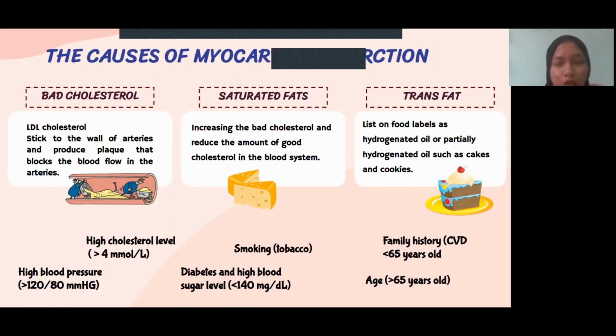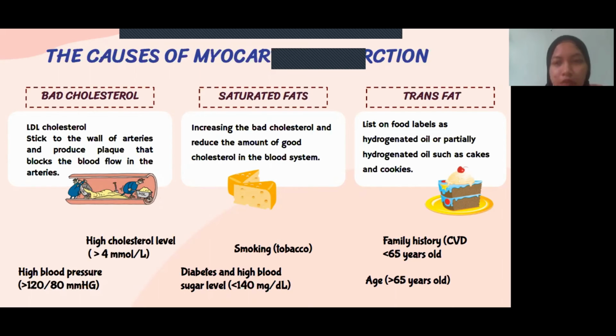So that is the saturated fats. Saturated fats are commonly found in meat, dairy products, butter, and also cheese. These saturated fats may lead to an increase in the bad cholesterol and reduce the amount of good cholesterol in the blood system. And last is the trans fat.